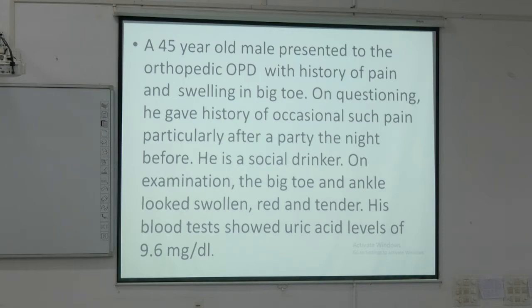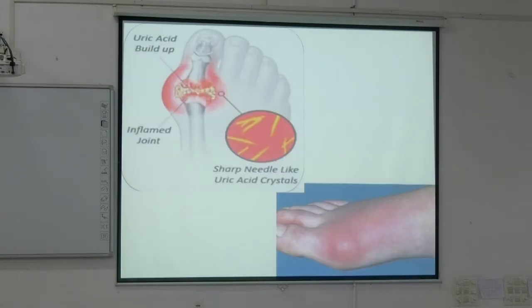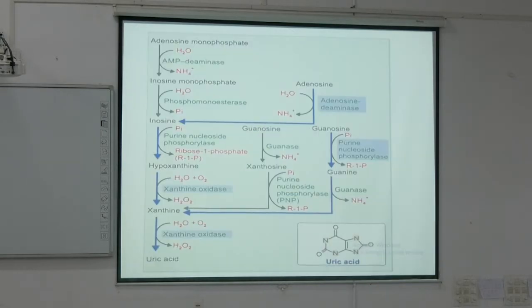Hypoxanthine is converted to xanthine by xanthine oxidase, and xanthine is converted to uric acid by the same xanthine oxidase. So when allopurinol is given, it inhibits the first step, hypoxanthine to xanthine.